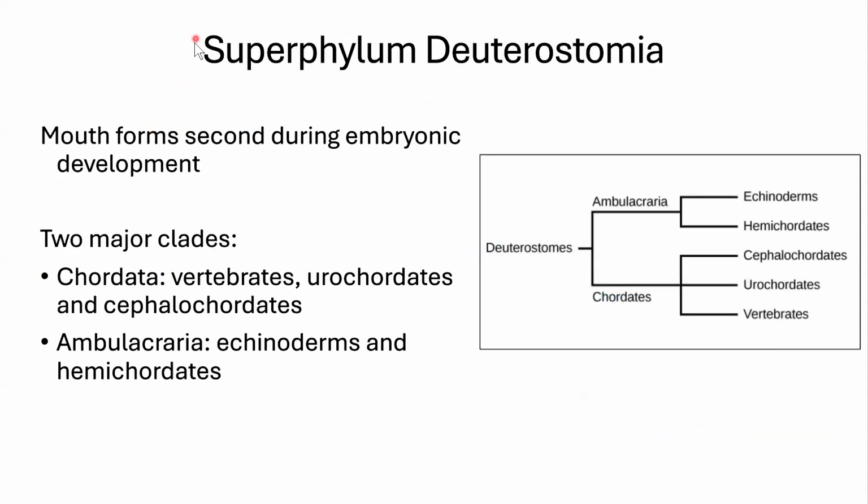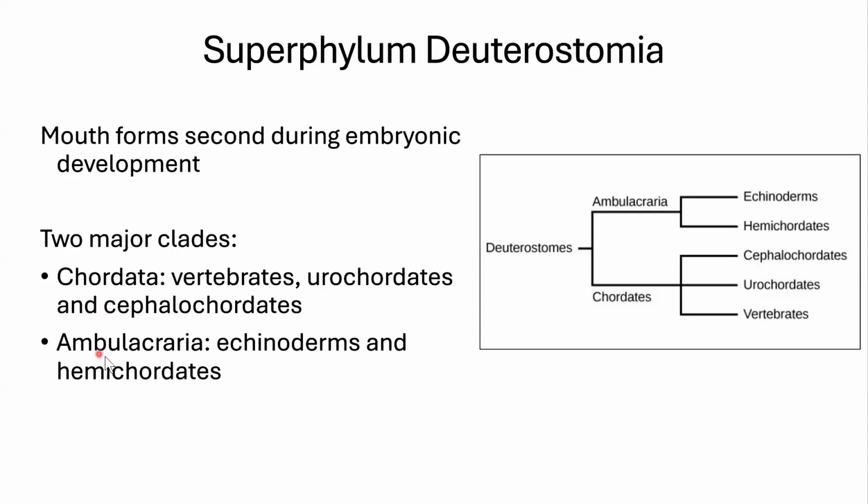We're going to go to another superphylum now, Deuterostoma. So everything that we talked about has been a protostome. In Deuterostoma, which is the group that we exist in, we're going to have 2 major clades. We have Chordata, which includes the vertebrates. This lecture is about invertebrates. We have 2 types of invertebrates. We have the urochordates, and then we have the cephalochordates. Cephalo referring to heads, chordates referring to this group.